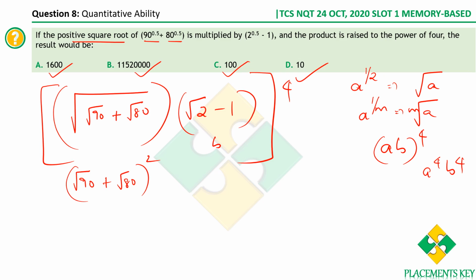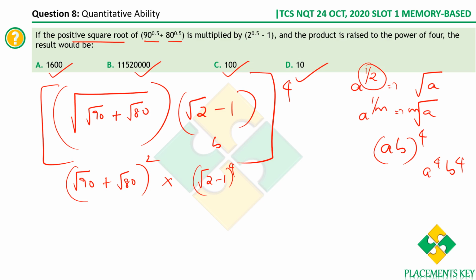I hope this is clear. This is power 4, so you have a square root. The square root, as we already discussed, is power 1 by 2, and again we have power 4. So 1 by 2 into 4 is 2. Therefore you have a square here, into square root of 2 minus 1 whole power 4. I'm leaving it as such here, square root of 2 minus 1 power 4.